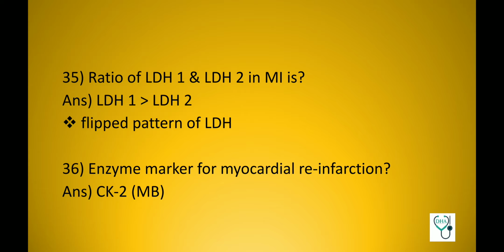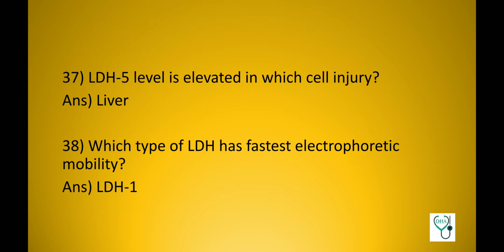Enzyme marker for myocardial reinfarction: creatine phosphokinase 2 or CK-MB. LDH5 level is elevated in which cell injury? Liver. Which type of LDH has fastest electrophoretic mobility? LDH1.